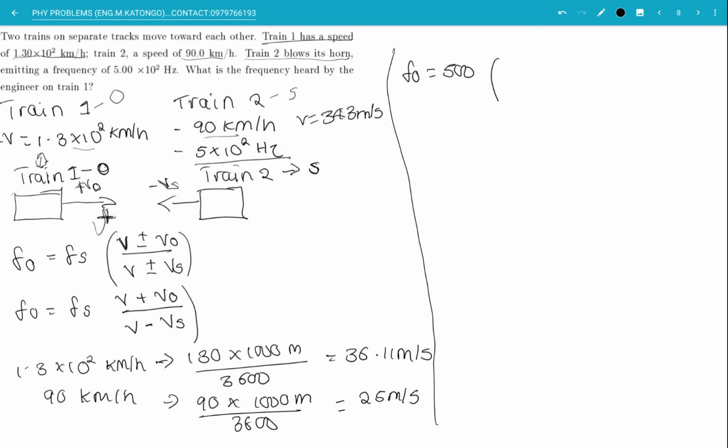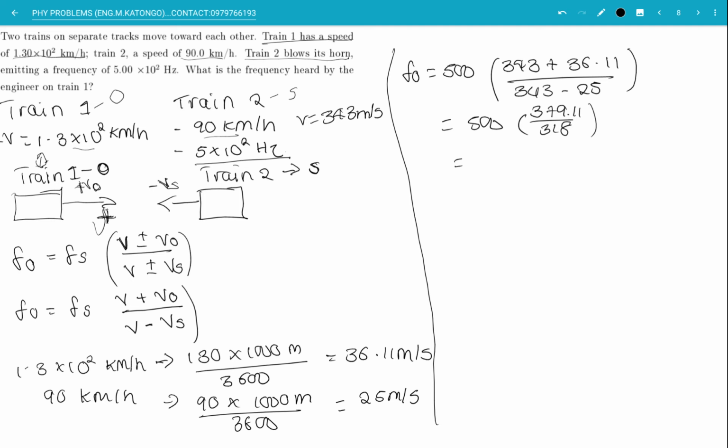Substituting it in our equation, we have 343 plus the velocity of the observer, 36.11, over 343 minus the velocity of the source, 25. Therefore we have 500 times 343 plus 36.11, which is 379.11, over 343 minus 25, which is 318.